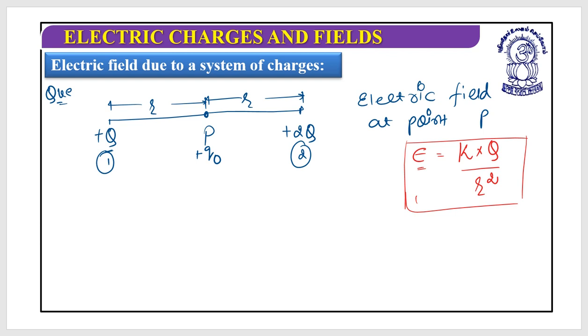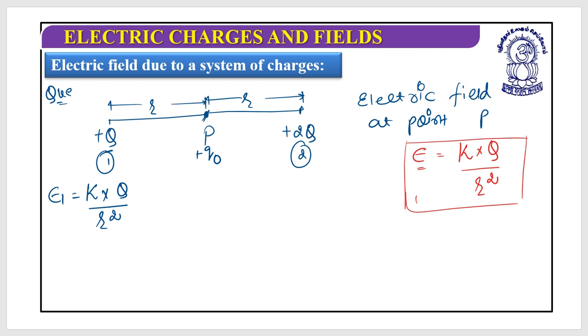Now let's go with the magnitude only. Let's suppose this is E1. So I need to find the electric field at point P due to charge 1, which has a Q value. So I write K multiplied by charge Q divided by the square of the distance between these two. So E1 is equal to KQ by R square.